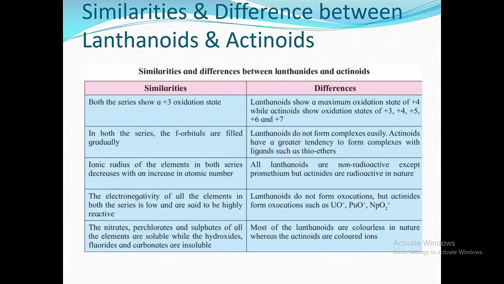Now we are going to see similarities and differences between lanthanoids and actinoids. First we are going to see similarities. Both the series, that is lanthanoid and actinoid, show the +3 oxidation state as a common oxidation state. In both lanthanoids and actinoids, the valence electron enters the f orbital.